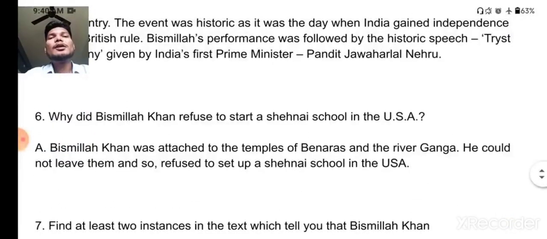Next question, why did Bismillah Khan refuse to start a shehnai school in the USA? So Bismillah Khan was attached to the temples of Banaras and the Ganga river. He could not leave them and so refused to set up a shehnai school in the USA. You know that Bismillah Khan was very attached to India, his own country, and that's why he could not go anywhere, and that is the only reason.